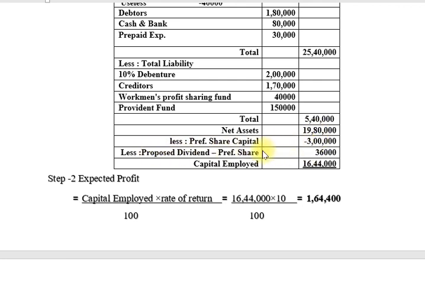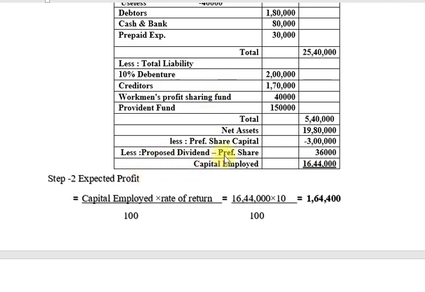And friends, in this example there is a new point, proposed dividend. When we discussed our theories about the super profit method, I told you about proposed dividend, and you can see in our theory lectures, when I prepare the table, I note down the proposed dividend particulars. So friends, today we will see this type of example.